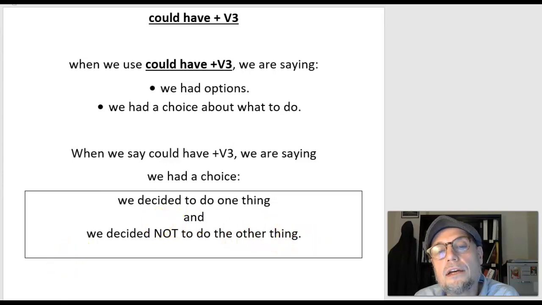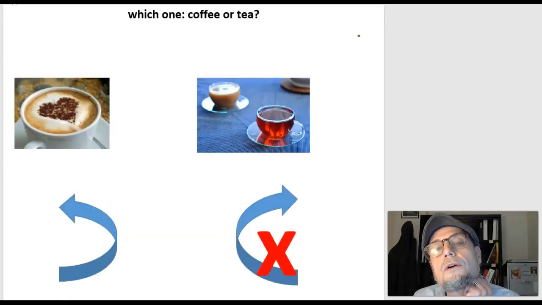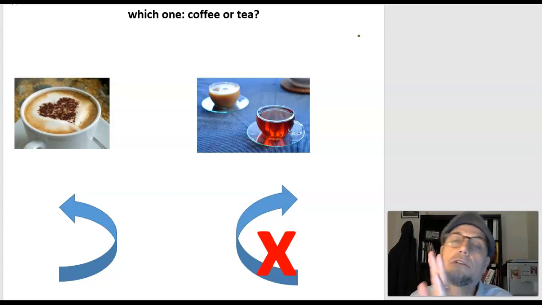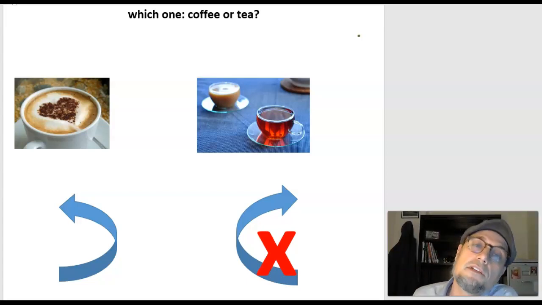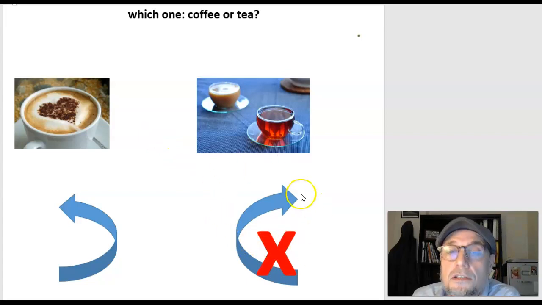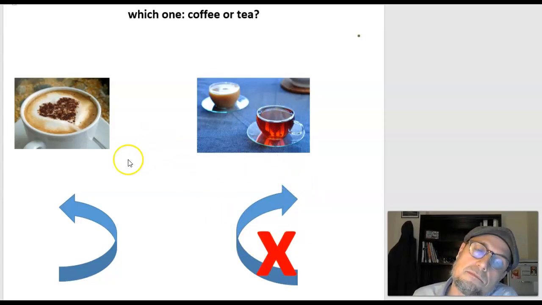So let's look at a couple of examples. Okay, so yesterday I went to the coffee shop, and the coffee shop sells coffee, it sells tea. Now I had a choice to make. I can drink coffee or I can drink tea. I chose not to drink tea and I chose to drink coffee instead. So here, this is an option that I did not make. Here's the option that I made.